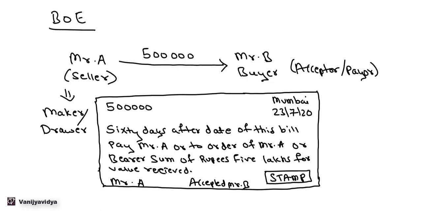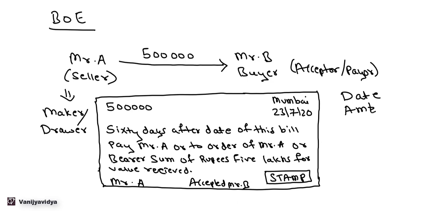Now let us see what all are the requirements of the bill of exchange. It should have date, then amount. It should have a certain amount, that is a fixed amount, say 5 lakhs, 6 lakhs, whatever. You cannot have a bill of exchange wherein you will say that 5 lakh plus some fine or 5 lakh plus expenses.